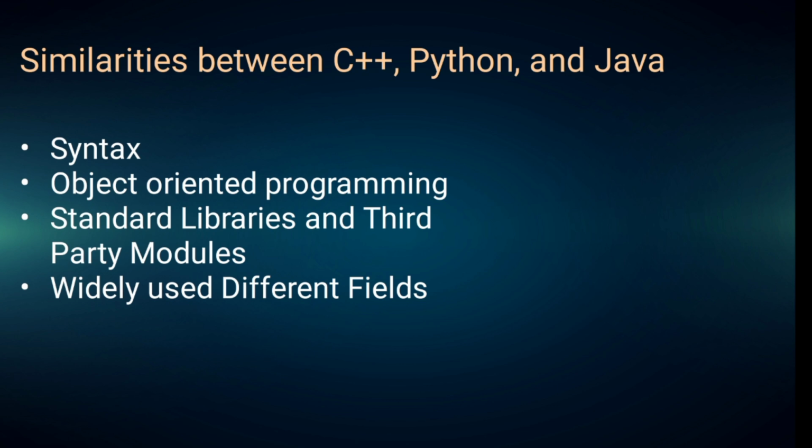Last is being widely used in different fields. All these languages are highly flexible. Due to this reason, they are widely used in diverse fields such as software development, scientific computing and data analysis. C++ is commonly used for operating systems, games, GUI based applications, web browsers, etc. Python is used in various fields such as web development, game development, AI development, etc. Java finds its use in fields like Android apps, Java web applications, etc.